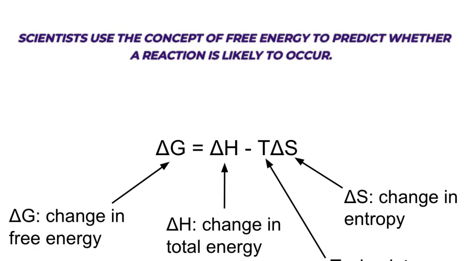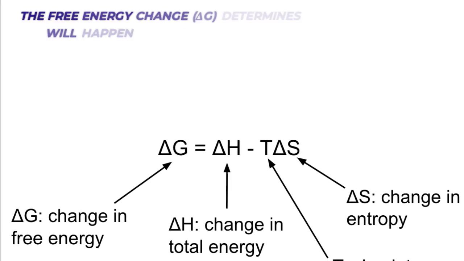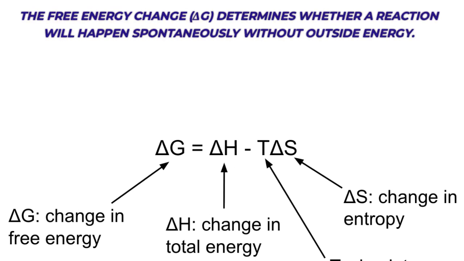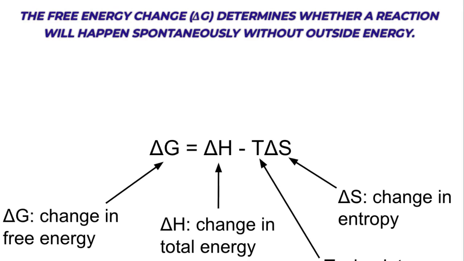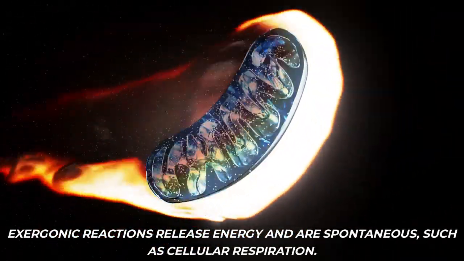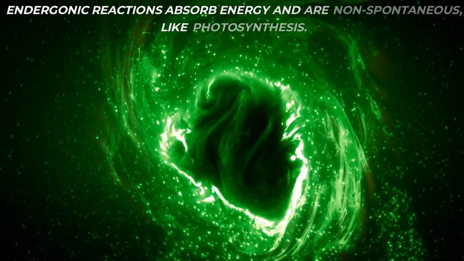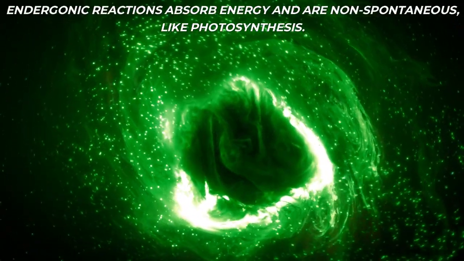Scientists use the concept of free energy to predict whether a reaction is likely to occur. The free energy change, delta G, determines whether a reaction will happen spontaneously without outside energy. Exergonic reactions release energy and are spontaneous, such as cellular respiration. Endergonic reactions absorb energy and are non-spontaneous, like photosynthesis.